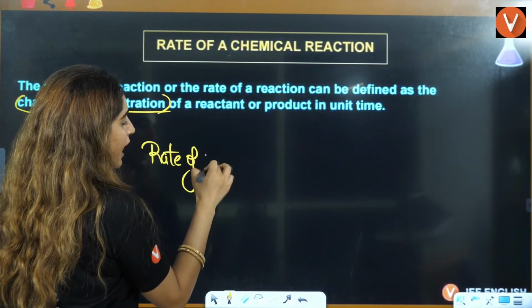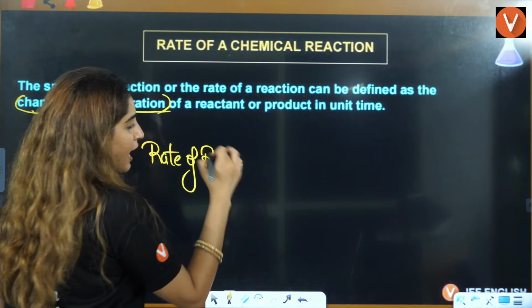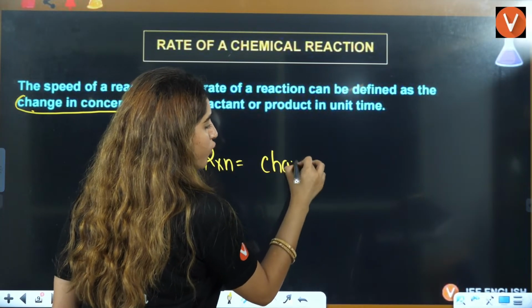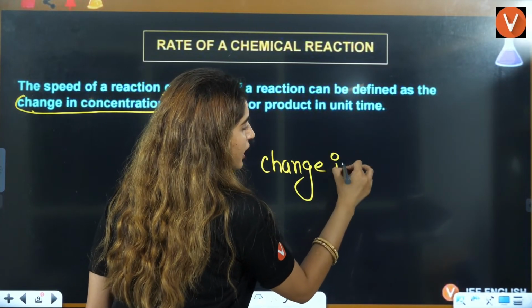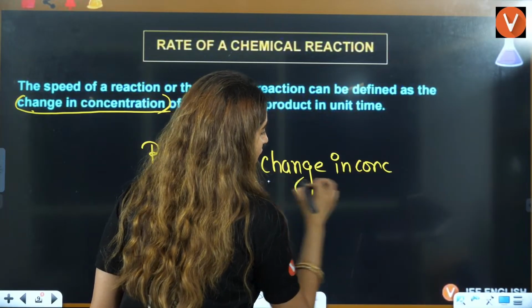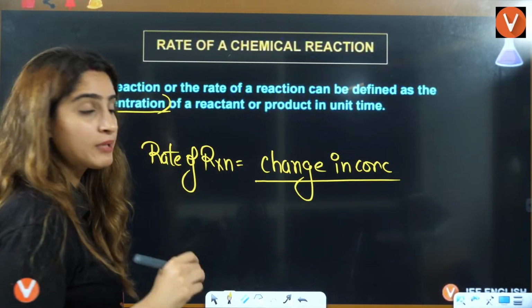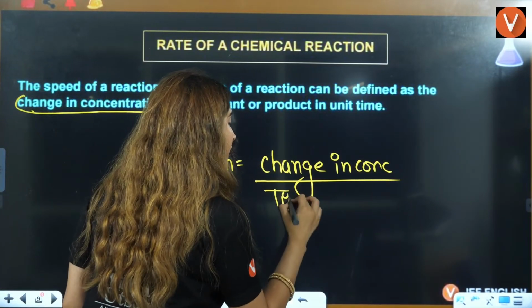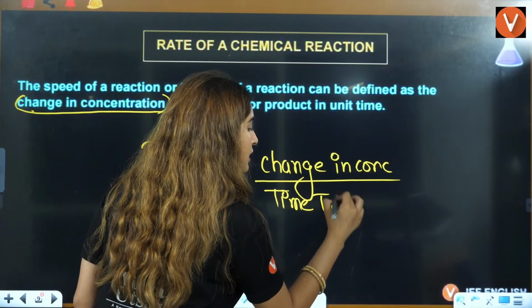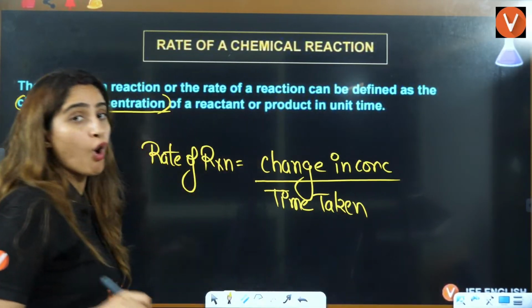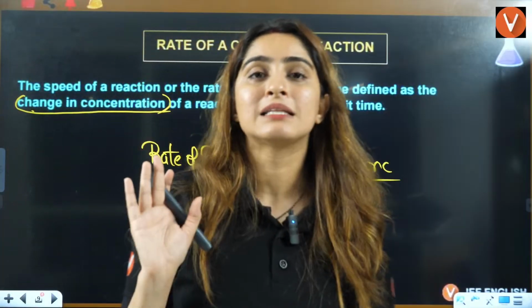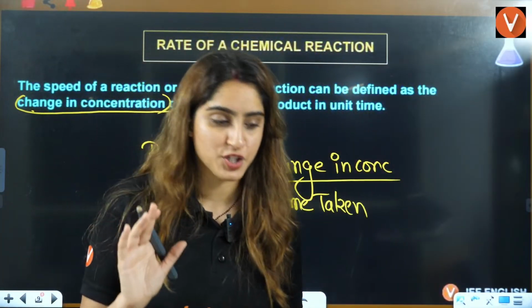Rate of reaction is equal to change in concentration divided by time taken. That is going to be your rate of reaction, right? That's how you calculate the rate of reaction.